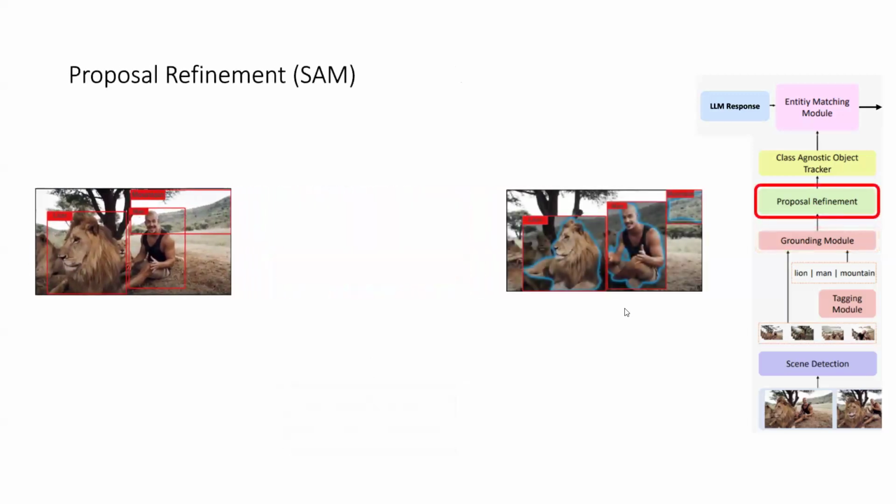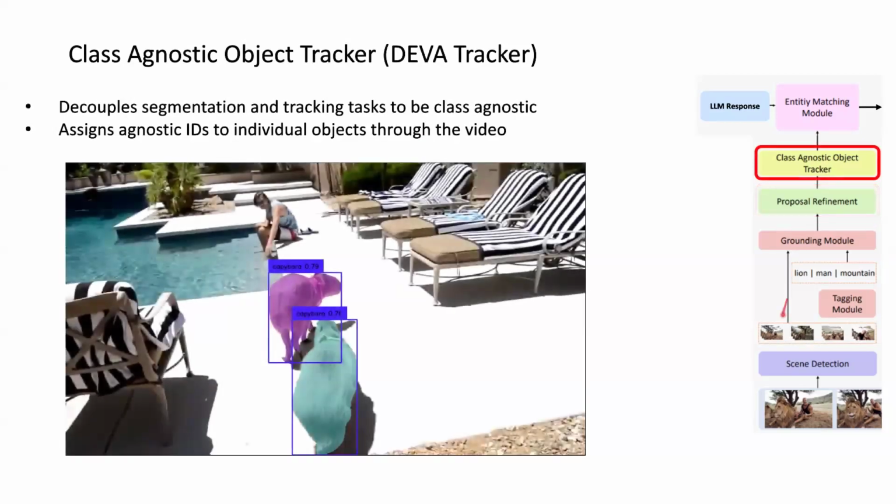We then use these bounding boxes to do proposal refinement, where we feed the bounding boxes through SAM, the Segment Anything Model, and then we get as output specific segmentations, which are a finer view of the objects inside the bounding box. Next, we use the segments as described before in the scene detection.